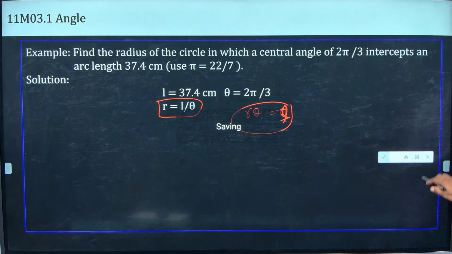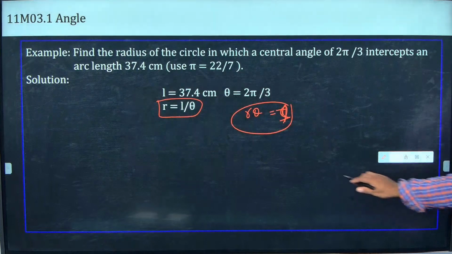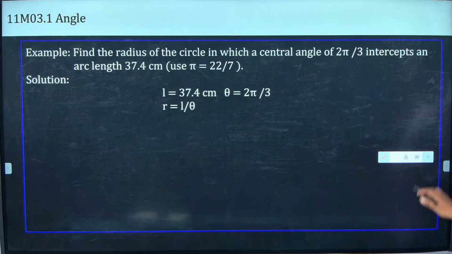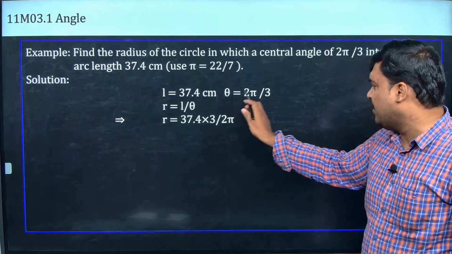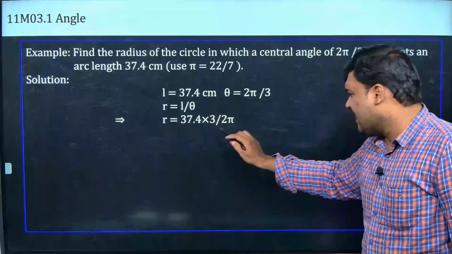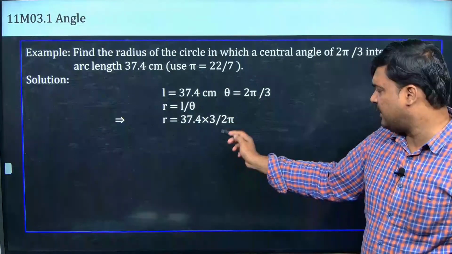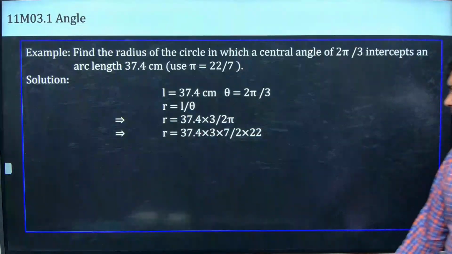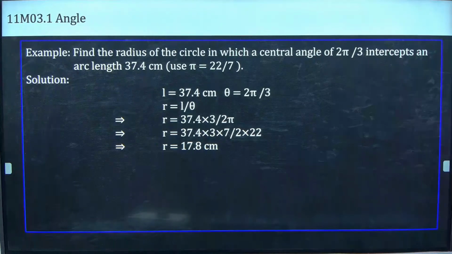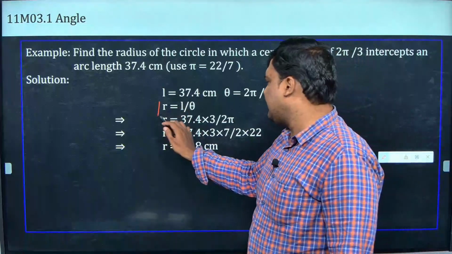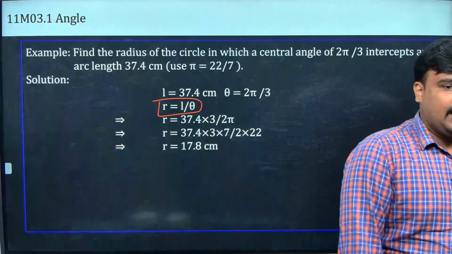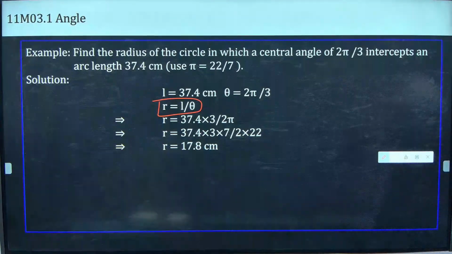So ippo enakku enna aayiduchu? R eduthuttenaa? Okay, R ippo L evvalavu pa? Which is 37.4 into 1 by theta, so I can reciprocal and multiply. So 3 into 2 pi, so I'll get an answer as 17.8. So idha vachi nariya sums varum. Okay, note this one, R is equal to L by theta. R is equal to L by theta.